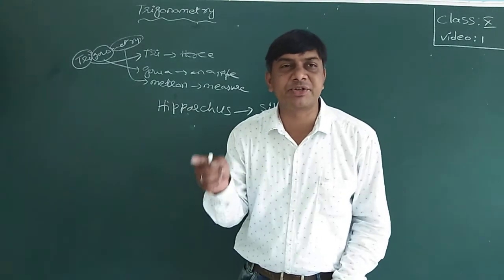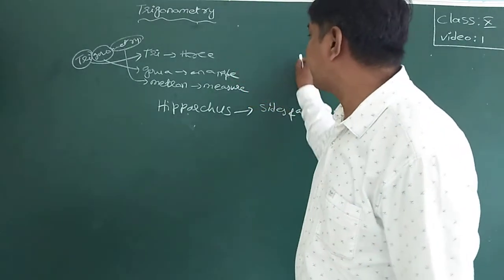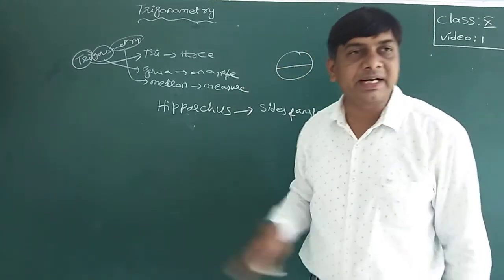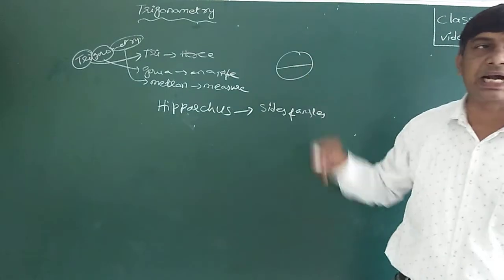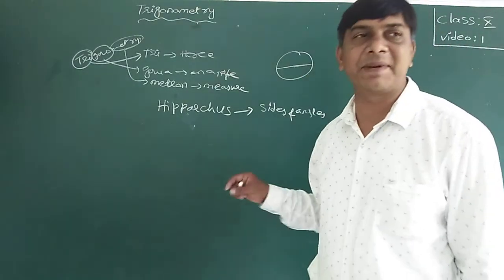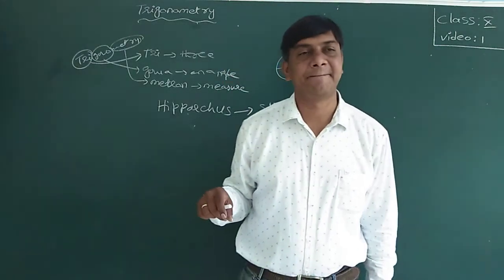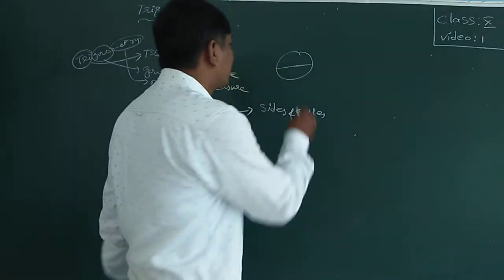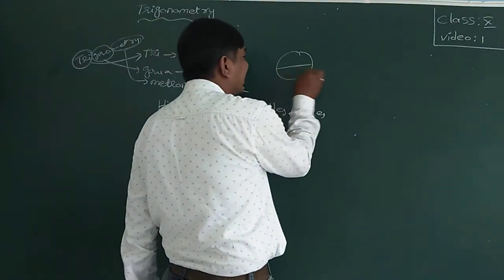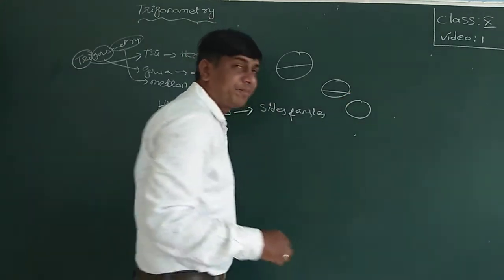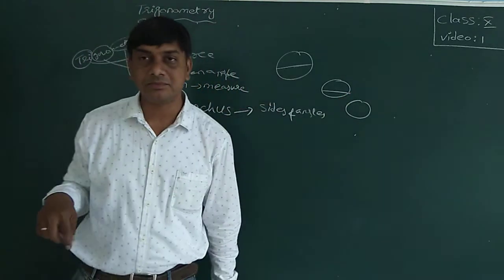Later, Indians replaced this chord with a half chord. Indians replaced this chord of a circle with a half chord only.